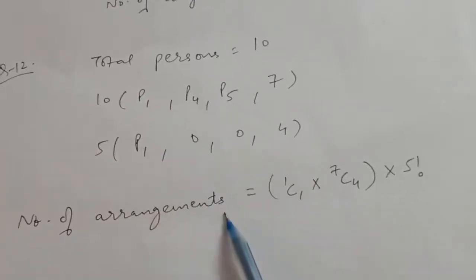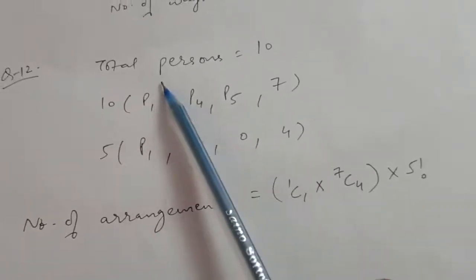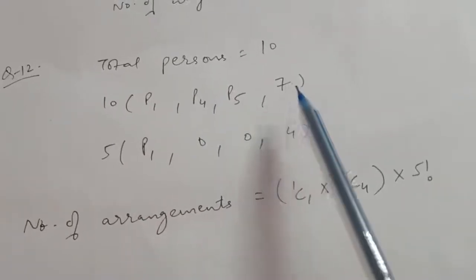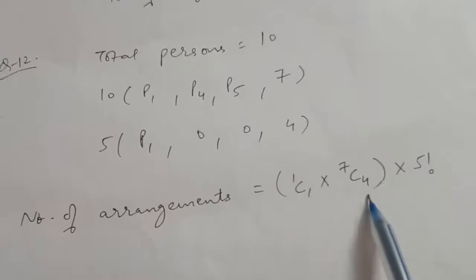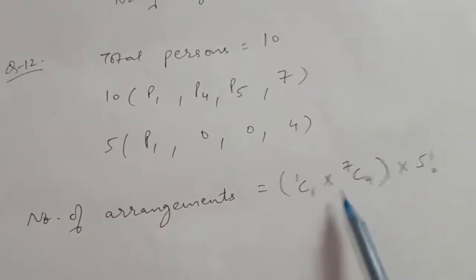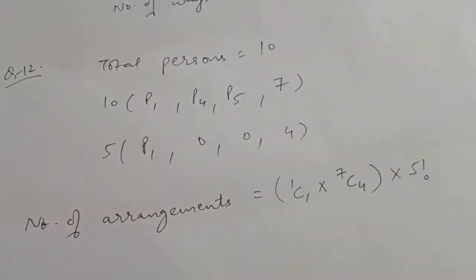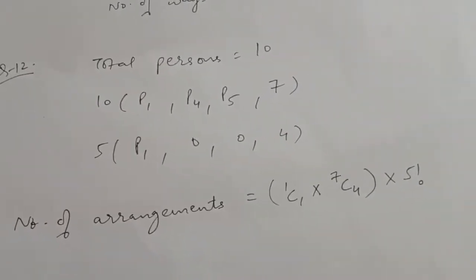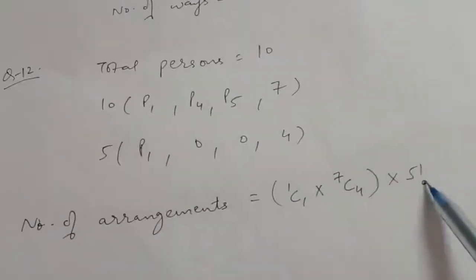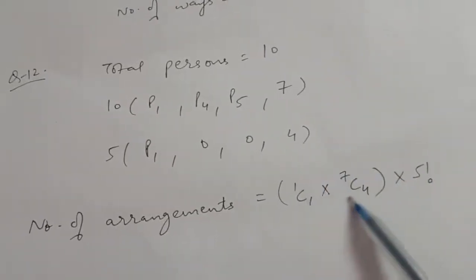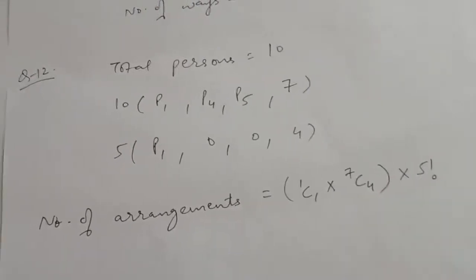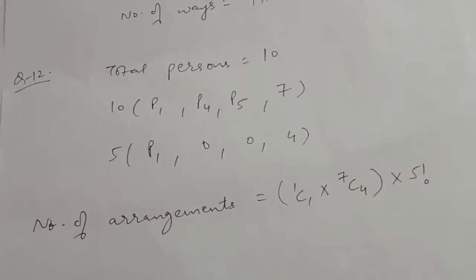Now the number of arrangements will be, out of this 1 person to be selected, 1C1 into, out of 7 we are selecting 4, 7C4. Now see, this 4 and this one, 5 persons have just been selected till now, but we also have to arrange these 5 persons in a line, which can be done in 5 factorial ways. So this is just the selection. Now we will also multiply it with 5 factorial because we have to tell the number of arrangements.